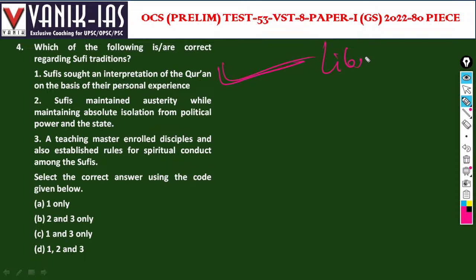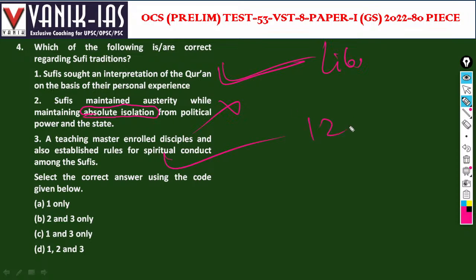Next. Sufis maintained austerity while maintaining absolute isolation from political power and states. See, absolute isolation is what makes it wrong, right? In the medieval period, the control of religious institutions on the state was at its highest, so it was never absolute isolation. The teaching master enrolled disciples and also established rules of spiritual conduct among the Sufis. Yes, spiritual conduct was also one of the aspects.